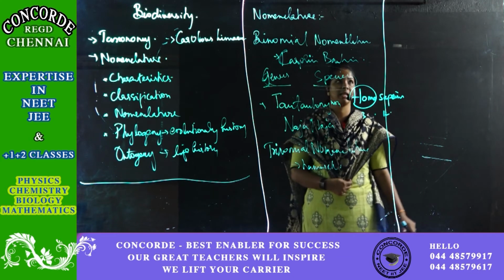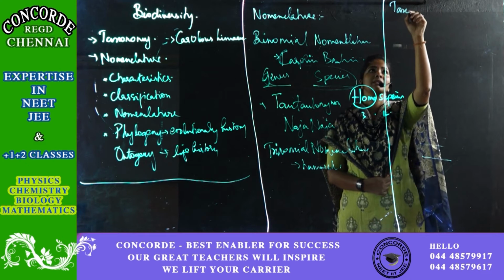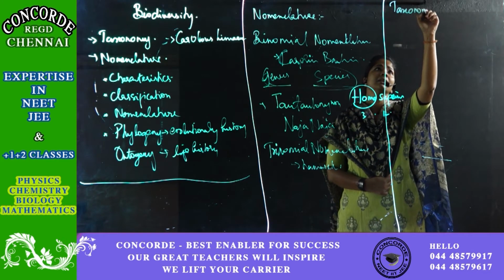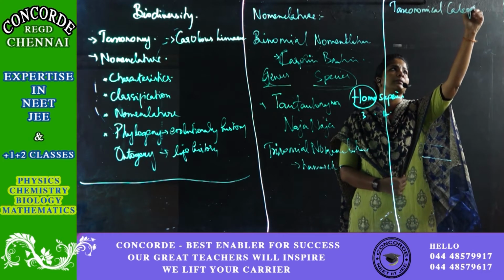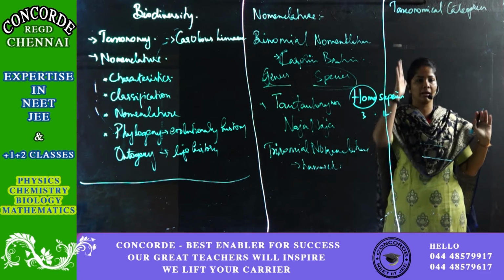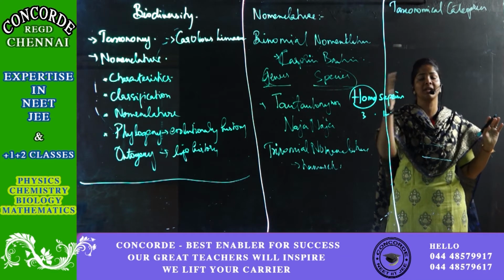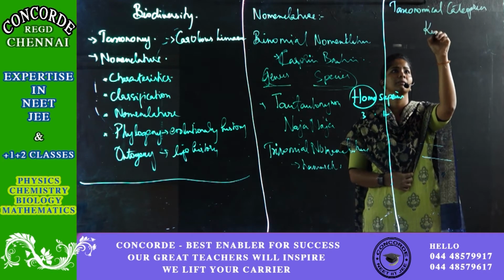Next, what we are going to see is the taxonomical categories. Not characteristics, categories. So you have the order in which the entire thing is classified. One is kingdom.